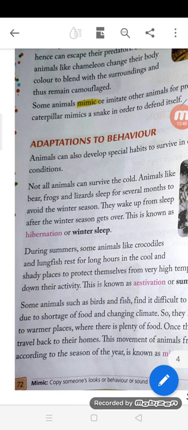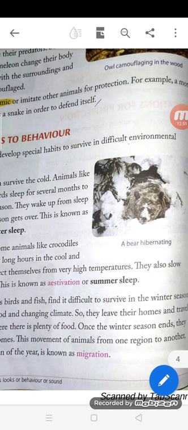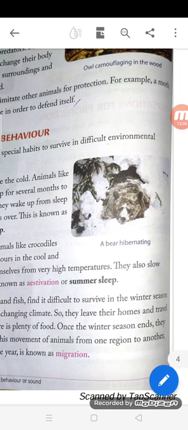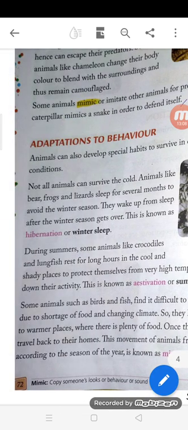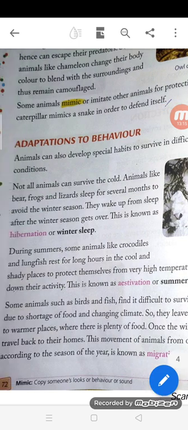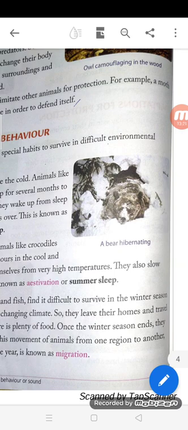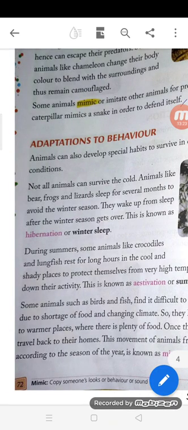Some animals such as birds and fish find it difficult to survive in the winter season. They find it very difficult to survive in winter season due to the shortage of food, because there is less food and changing climate. So they leave their homes and travel to warmer places where there is plenty of food. Once the winter season ends, they travel back to their homes.